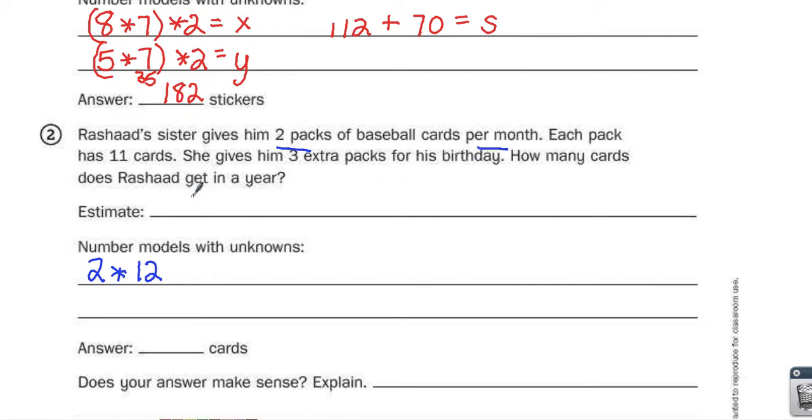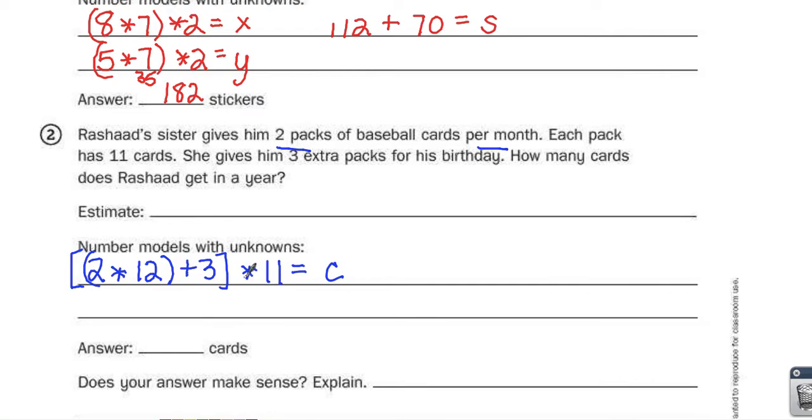Then she gives him 3 extra packs for his birthday. So 2 packs times 12 months. Maybe I will do that first, and then I'm going to add the 3 packs to it. And after I do that, I'm going to multiply by 11 because there are 11 cards in each pack. Okay, so I did 2 times 12, 2 packs per month. It tells me how many packs in a year, plus the 3 bonus that he gets for his birthday. Then I have to take all of those packs times 11 because there's 11 cards.